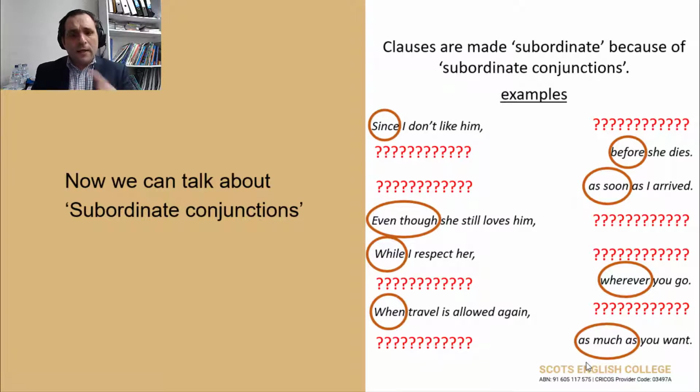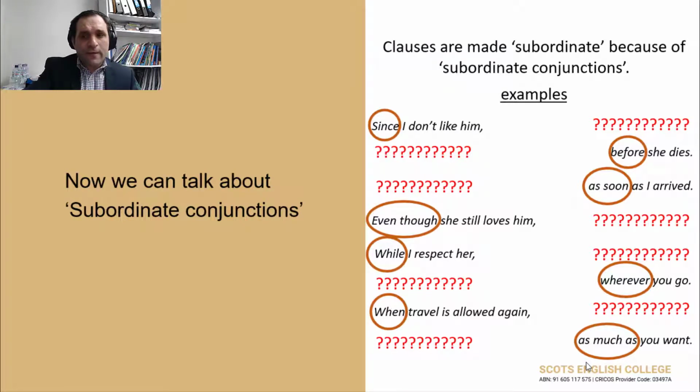So, let's look at the first one. Since I don't like him, okay, but this is not clear right now. The main part of the sentence is still not there. It's missing. So, since I don't like him, there's something that I need to say now. But we're not going to say it now. The next sentence, you can see I'm starting my sentence with an independent clause.